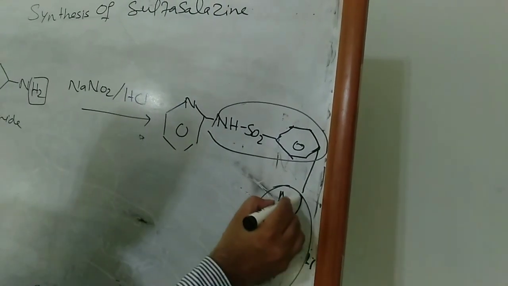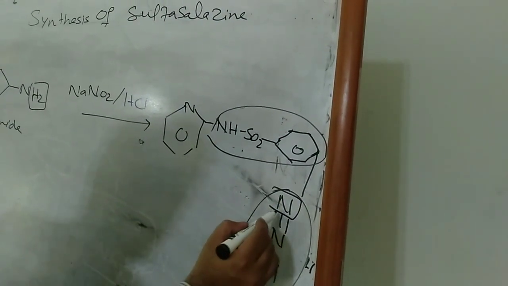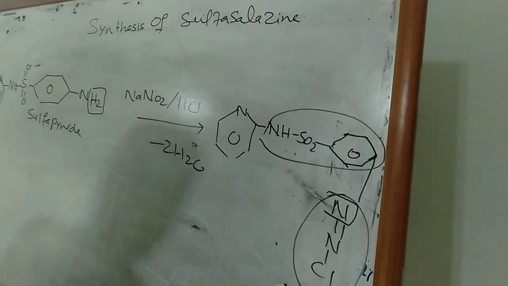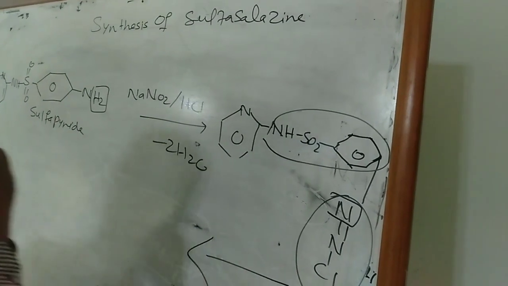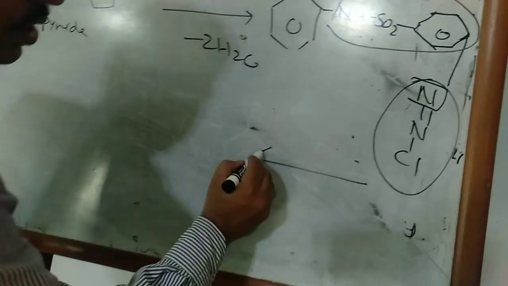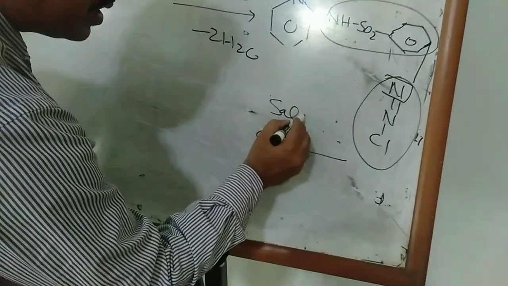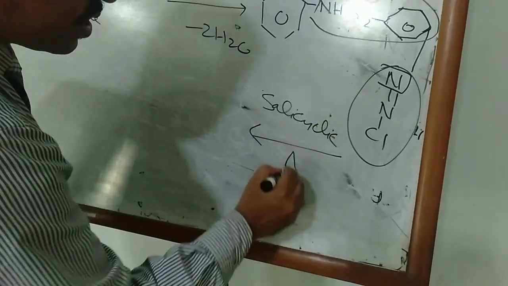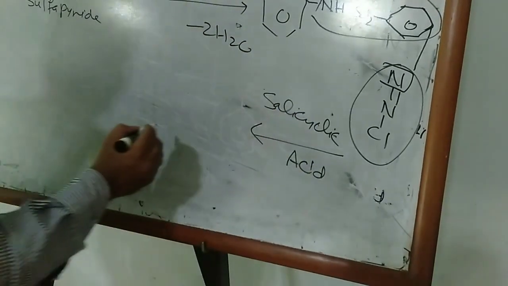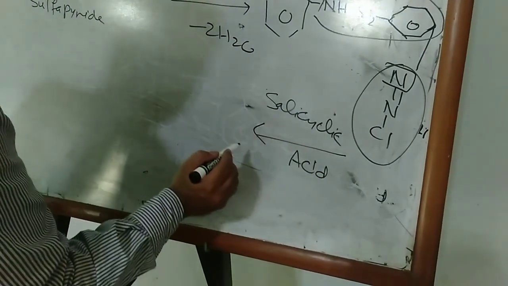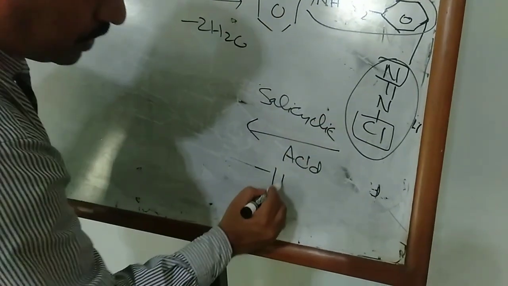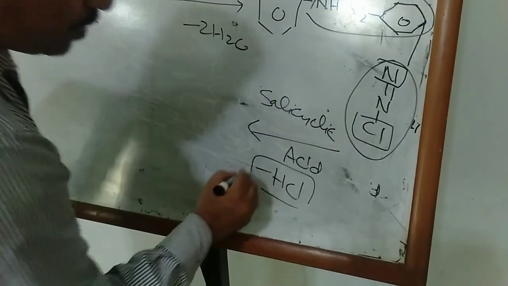That nitrogen which contains two hydrogens has been removed and formed water molecules, so two water molecules will be formed, and that diazonium salt upon reaction with salicylic acid undergoes the process of coupling. Proton will be removed from the meta position of salicylic acid and Cl will be removed from the diazonium salt, and HCl will be formed as a byproduct.